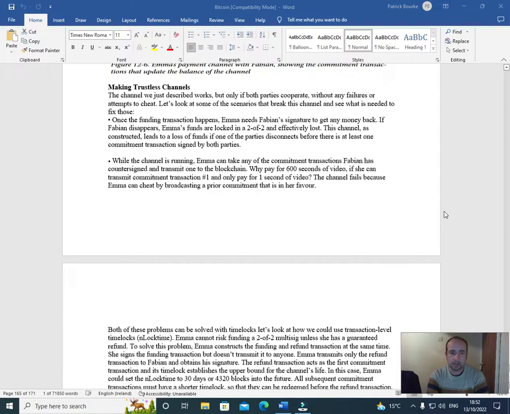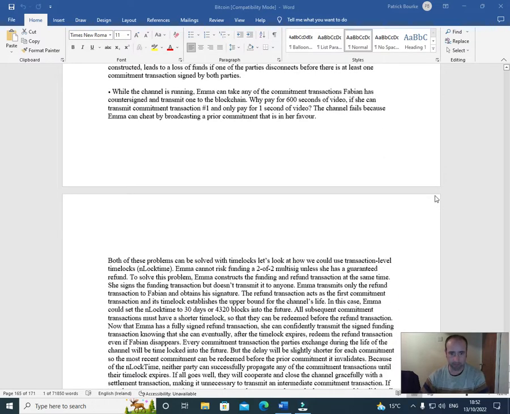This channel as constructed leads to a loss of funds if one of the parties disconnects before there is at least one commitment transaction signed off by both parties. While the channel is running, Emma can take any of the commitment transactions Fabian has countersigned and transmit one to the blockchain.